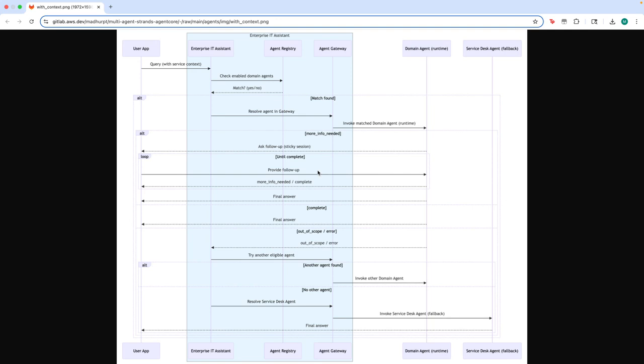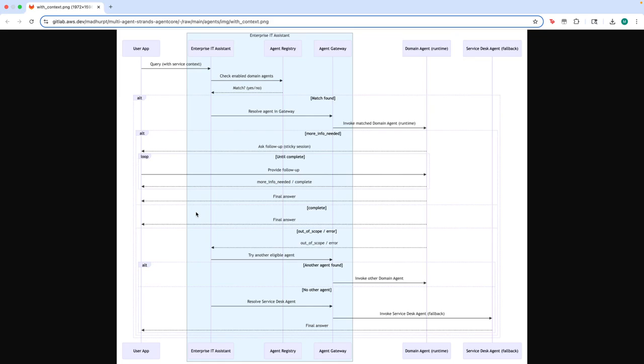So the agent will always have conversational context, and it will keep responding back with the signal more info needed with its response message until the user says that, hey, thank you for helping me, that is all you can help with, and the agent comes back with a signal complete, and that's the end of the sticky session. So this is the interaction between a user and its direct domain agent from the gateway. No orchestrator agent is being involved.